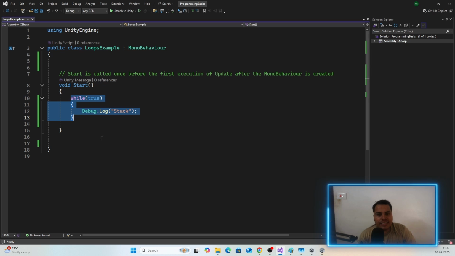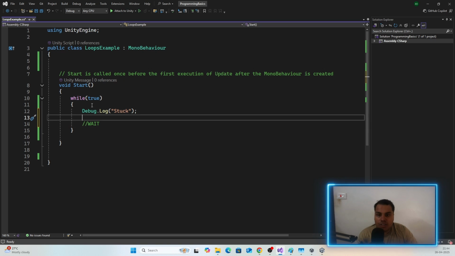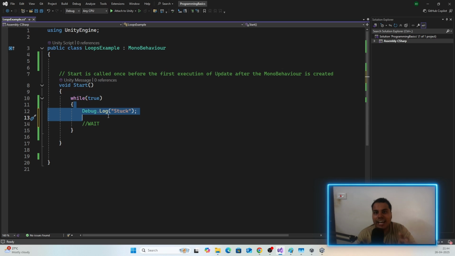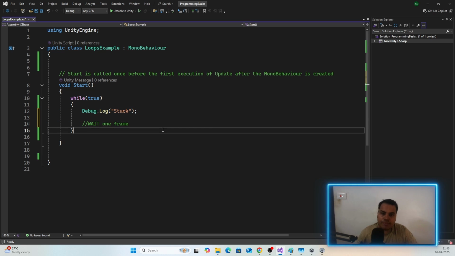Now, this is an infinite loop. Does that mean it's all bad? Can we utilize an infinite loop somehow to create something extremely useful? What if we could wait? Once we do everything that we want to do inside a loop, what if we had the power to wait? Let's say 1 frame. Okay, let me make it clear. Wait 1 frame and then go back and execute this condition again. It will always be true.